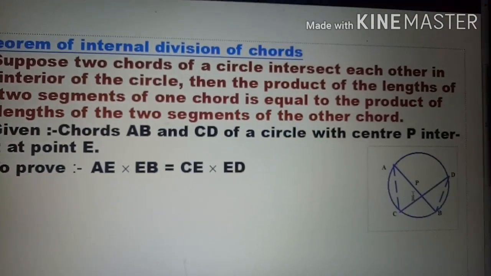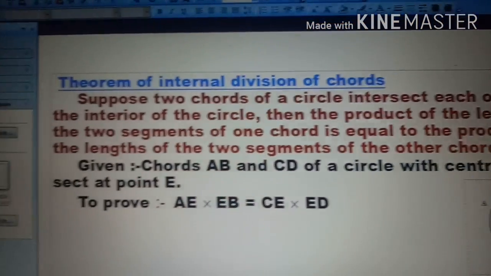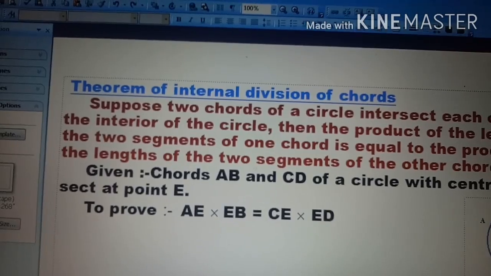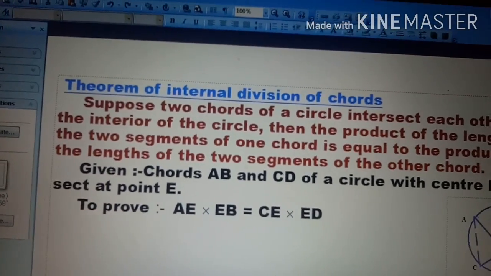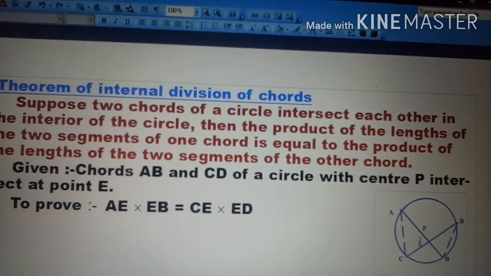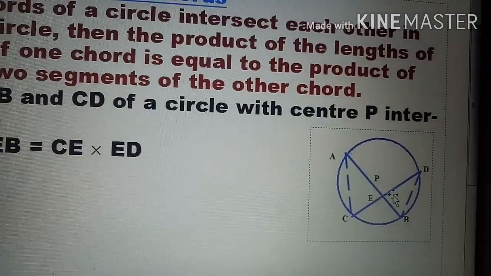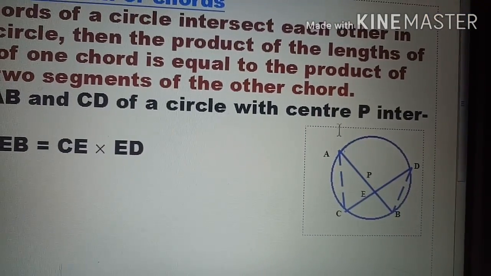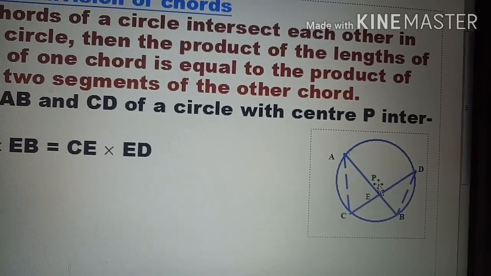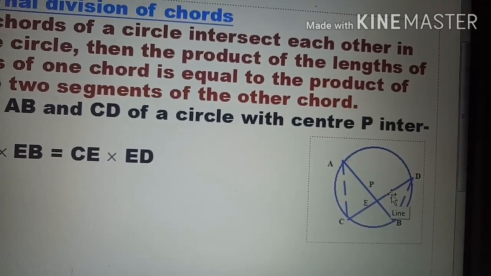Then the product of the lengths of the two segments. प्रोडक्ट मतलब मल्टीप्लिकेशन. दोनों सेगमेंट के जो मल्टीप्लिकेशन of one chord is equal to the product of the length of the two segments of the other chord. Because if two chords are intersecting each other, then the chord is forming two segments like AE and EB and CE and ED. So these two segments' product is equal to these two segments' product, and it is what we